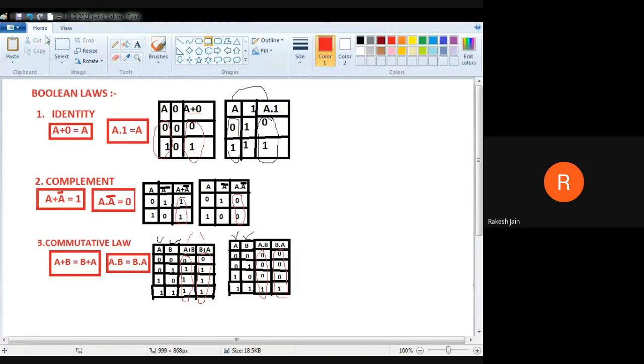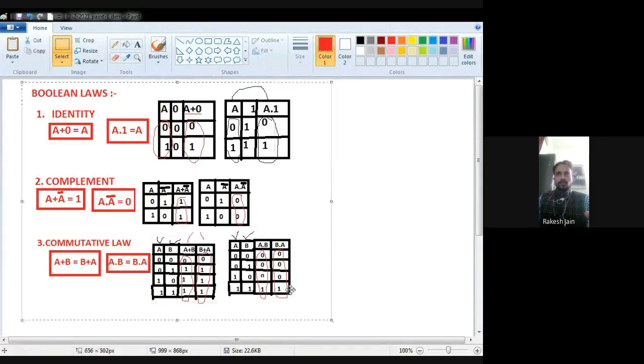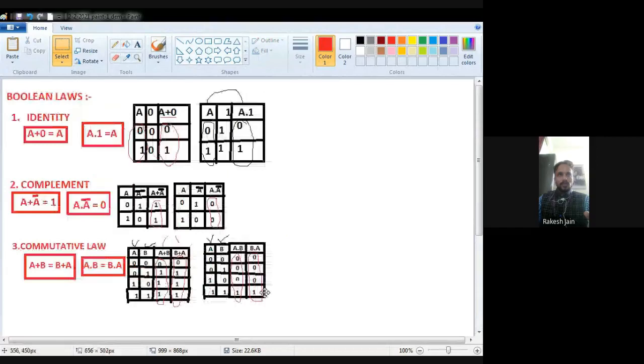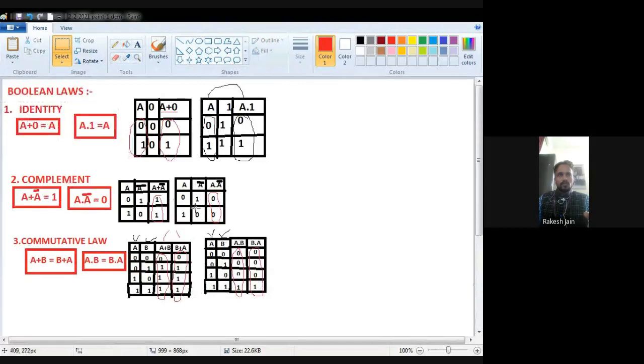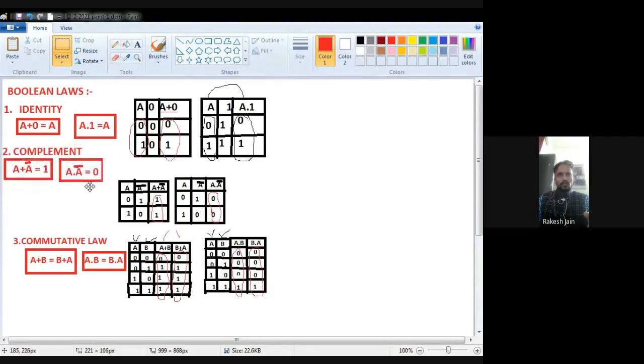Now both are 1, 1, no 0 is there, that's why it is 1. So we find out A dot B and also B dot A. Now see the result. A dot B is 0 0 0 and 1. Also B dot A is 0 0 0 and 1, both are the same, that's why this second postulate is also proved. So this is the commutative law.